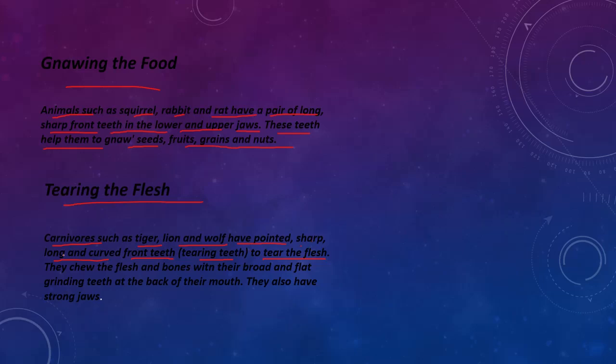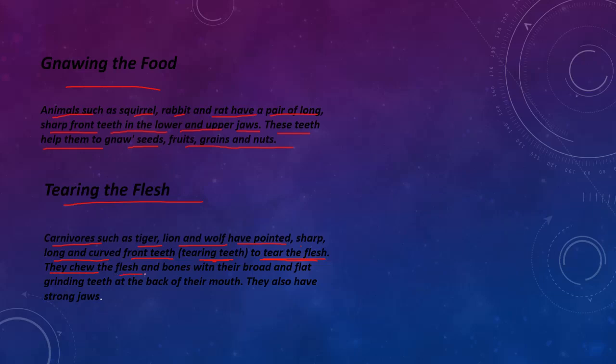Pointed, sharp, long and curved front teeth. These teeth are called tearing teeth. What is the use of these teeth? They help to tear the flesh of other animals.